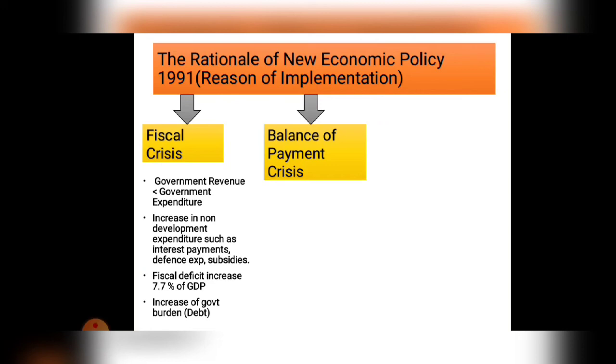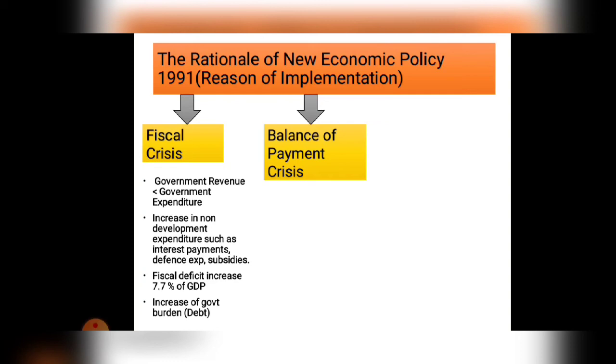If the receipt side is less than the payment side, what happens? Our balance of payment will be unfavorable. Understood what I said? So every country has to maintain its balance of payment in a favorable manner. So how will it become favorable? When the country's receipt is higher than the payment, then our balance of payment will be a favorable balance of payment.